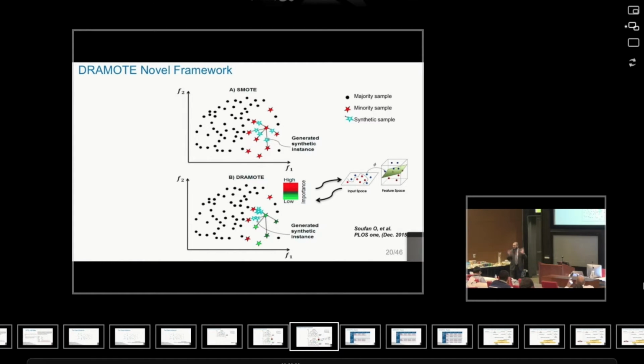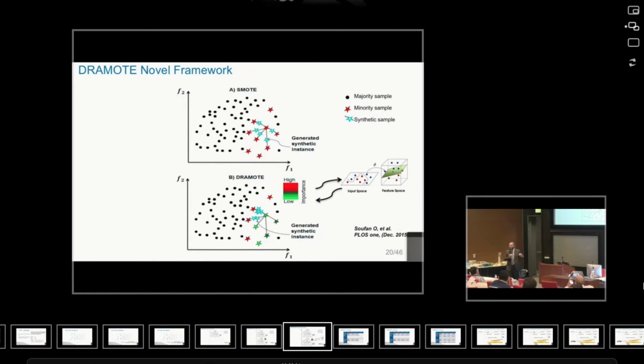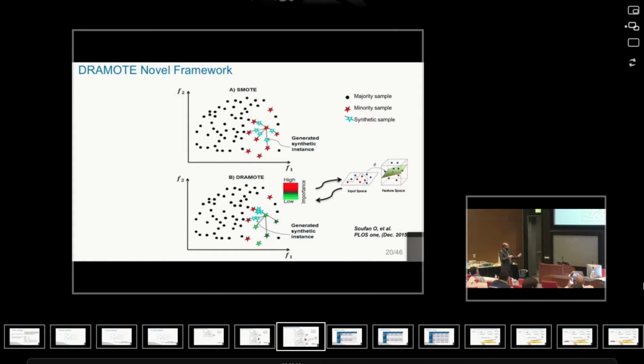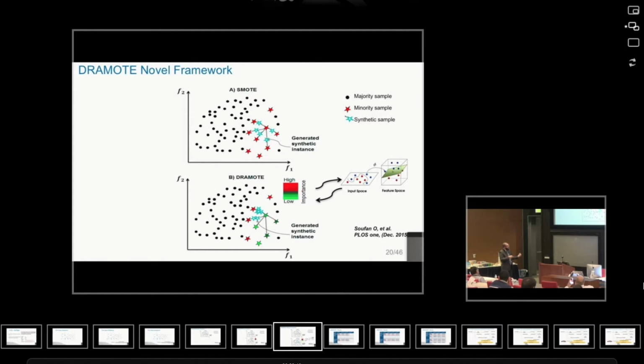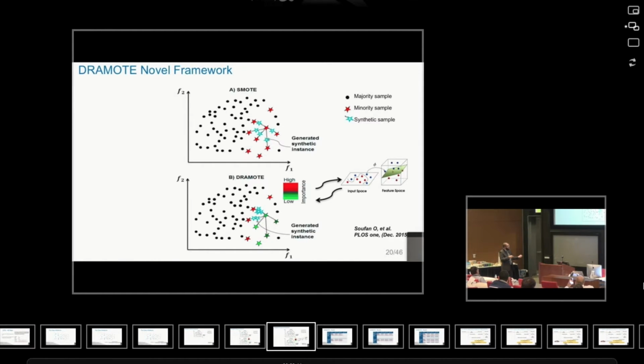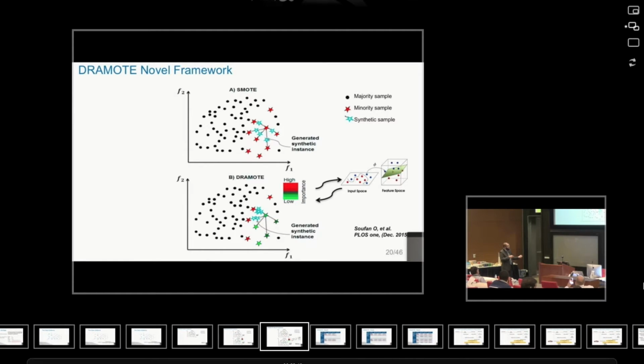Now, once we are able to quantify the importance of these points, we can choose the direction in which we generate the synthetic samples. So for example, let me go back to this point. I want to generate synthetic samples, but I will no longer pick a random point. I'll pick the point in the safest zone direction so that I can have a good generation of the synthetic samples.